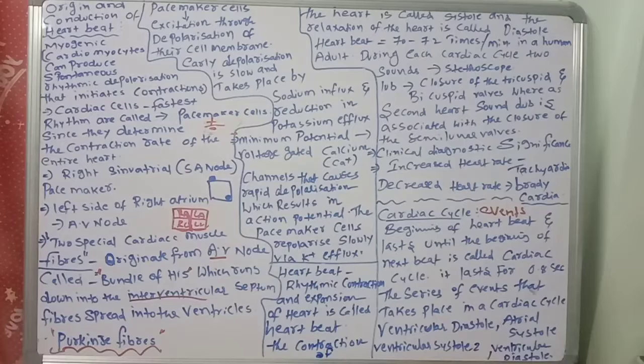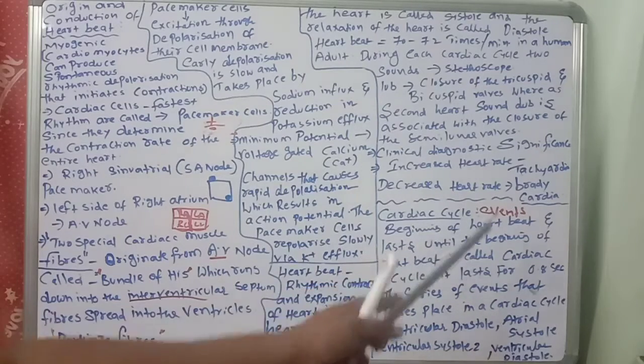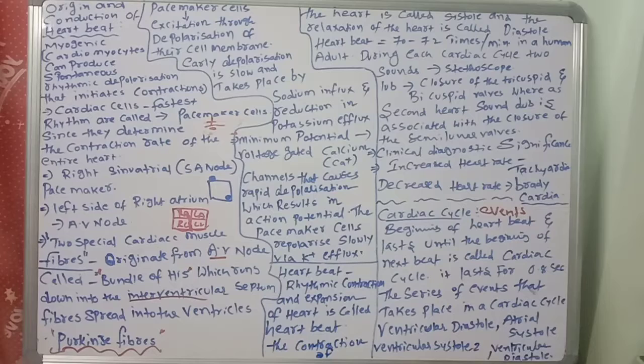The cardiac cycle events, from the beginning of a heartbeat until the beginning of the next beat, are called the cardiac cycle. It lasts for 0.8 seconds. The series of events that takes place in the cardiac cycle are ventricular diastole, atrial systole, ventricular systole 1, ventricular systole 2, and ventricular diastole. Like this, there are different events in the cardiac cycle.